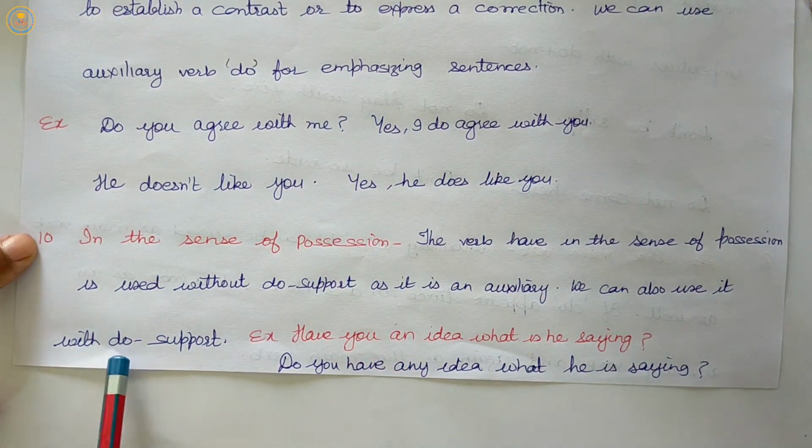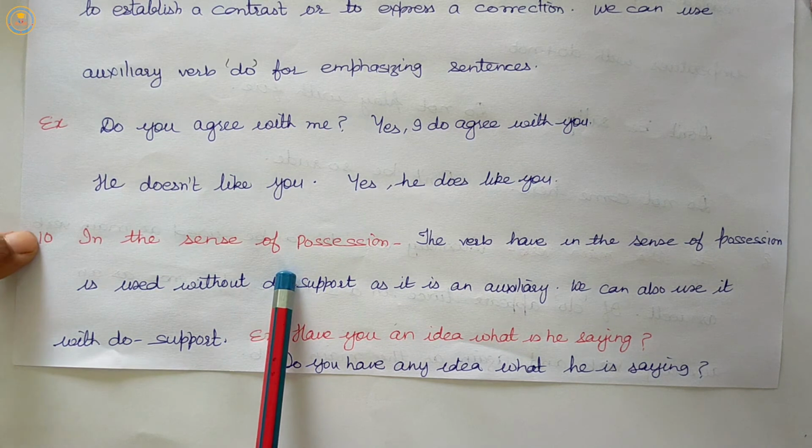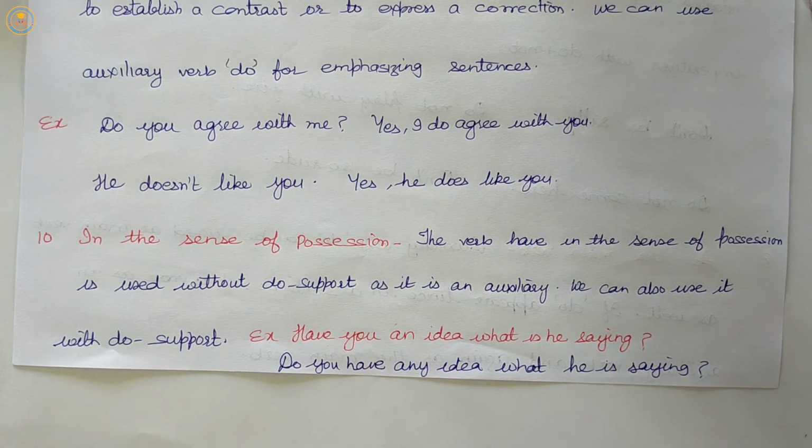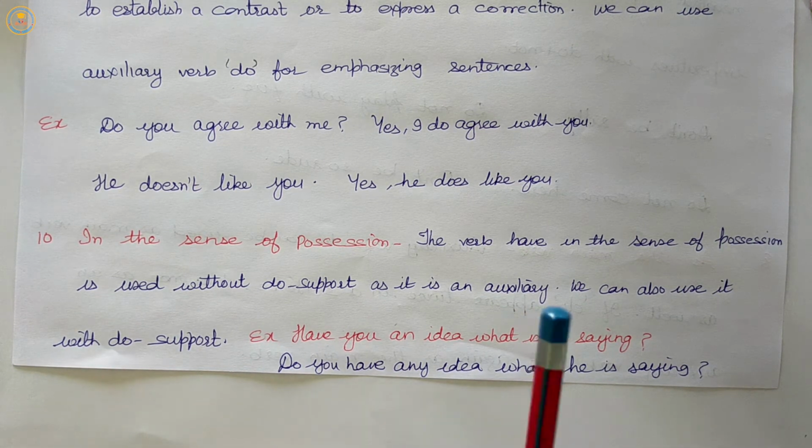Our next and last rule is in the sense of possession. Yes, the verb have in the sense of possession is used without do support as it is an auxiliary. We can also use it with do support. Listen carefully.